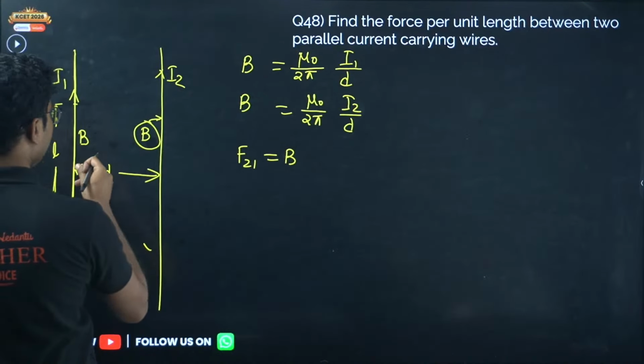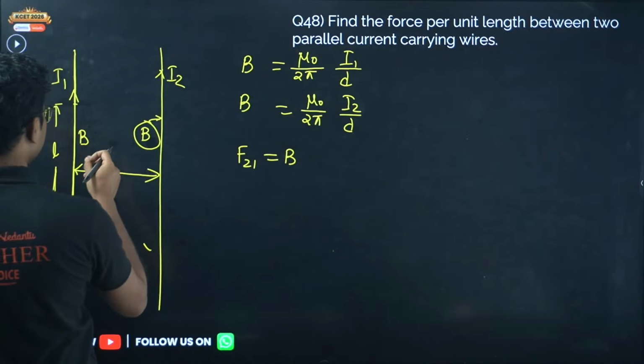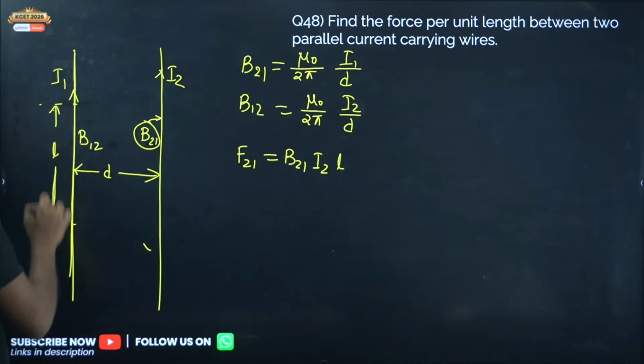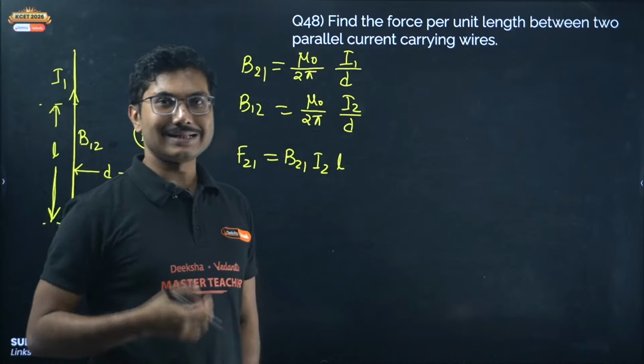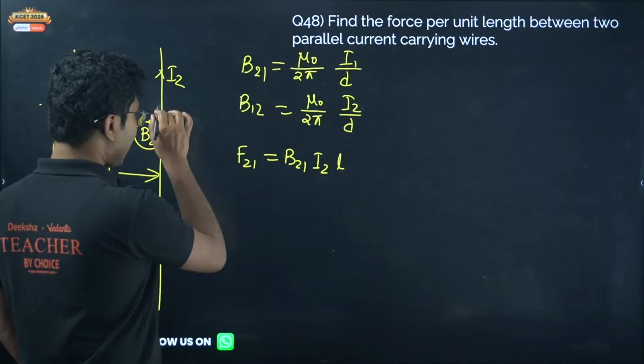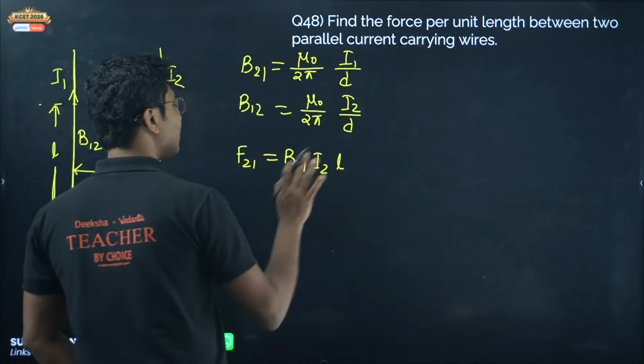This will be 2-1, this will be 1-2. Okay, so magnetic force acting on the second wire due to the first wire is magnetic field due to the first wire into current on the second wire into the length that we are considering. Okay, this is BIL sin theta. Here theta is 90 degrees, so the direction and current are at 90 degrees, so it is simply BIL.